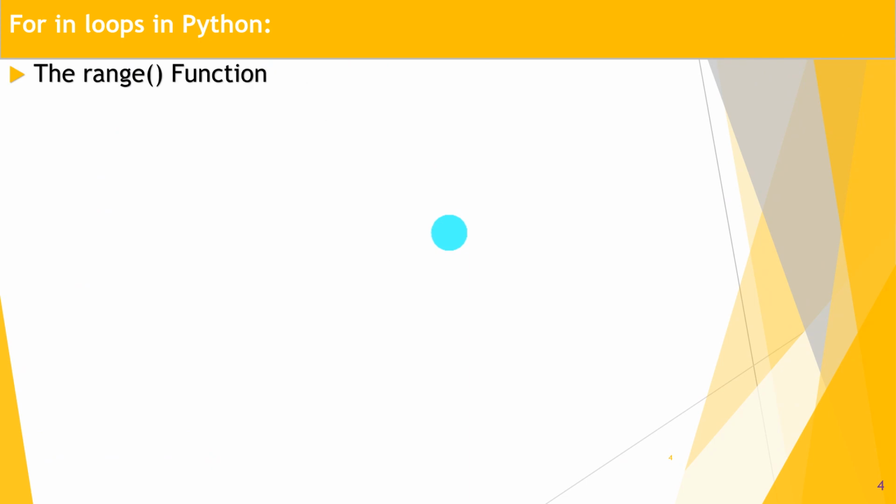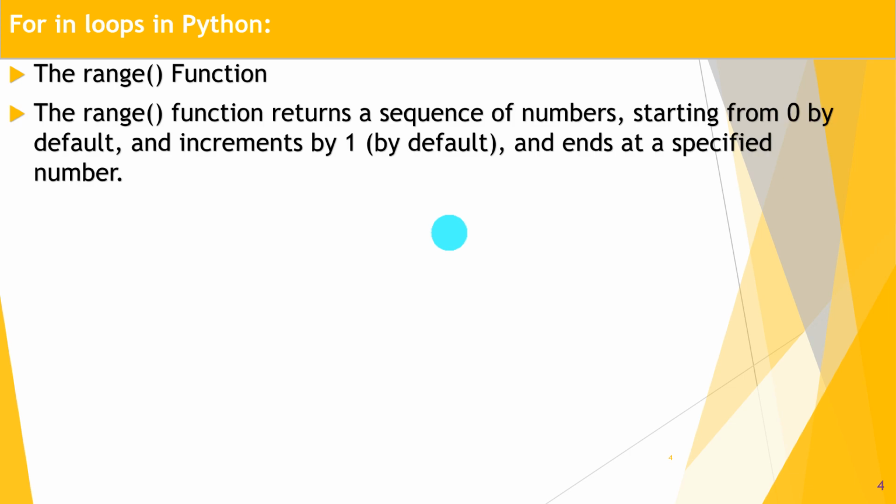In Python, mostly the range function is used. So what is the range function? The range function returns a sequence of numbers starting from 0 by default, increments by 1 by default, and ends at the specified number. So how can we use the range function?